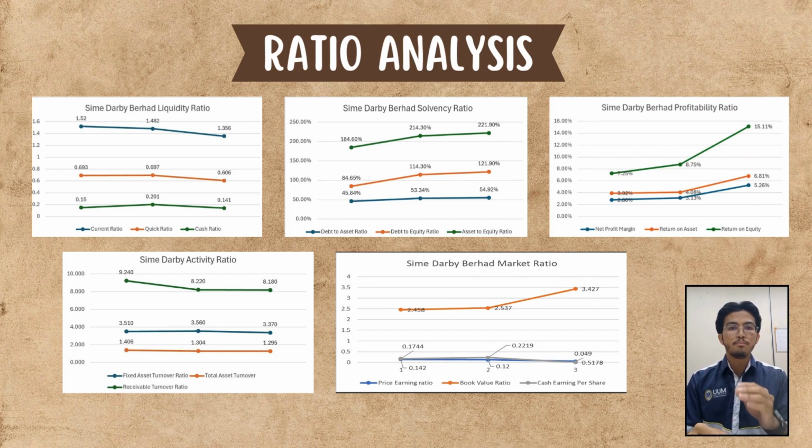And the third is the net profit margin, which measures how much revenue is converted to profit after deducting all taxes. Fourth, the fixed asset turnover ratio, FAT, is a measure of the efficiency with which the company brings in revenue from its fixed assets. And last but not least, during 2022 to 2024, there are market value ratios of Sime Darby that offer a clear picture about the stock performance and growth potential: price to book value ratio, cash earnings per share and price to earnings ratio.